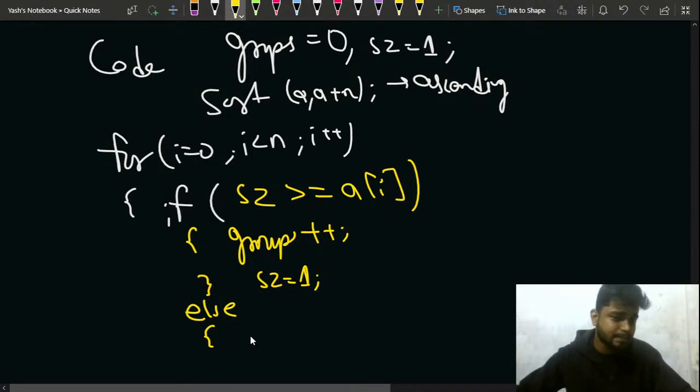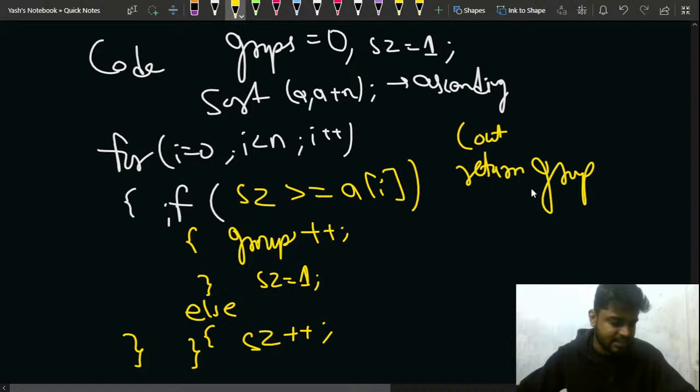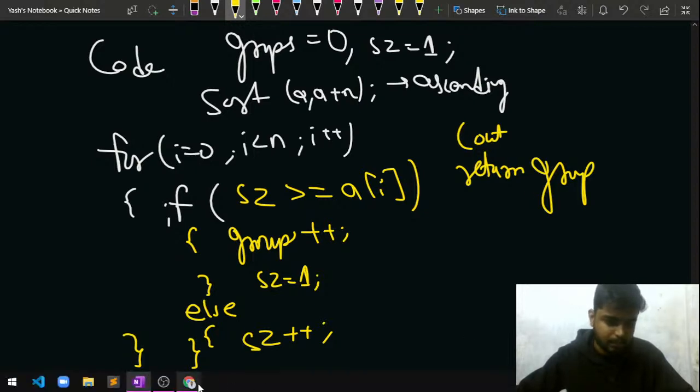Else, can I say that I need to make another group? Yes, I can say this, right? So that I don't need to make another group, I need to increase the size of the group, right? So I'll do size plus plus, I'll add the current element in the current group. That is what I'll do. And in the end, can I say that I can simply return the number of groups? Everyone agrees on this part? Is everyone clear with this much? Just quickly let me know. Okay, perfect.